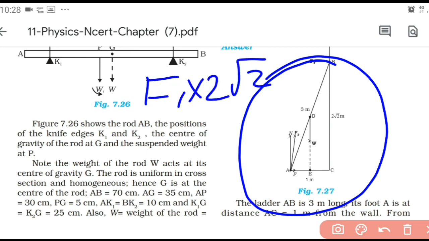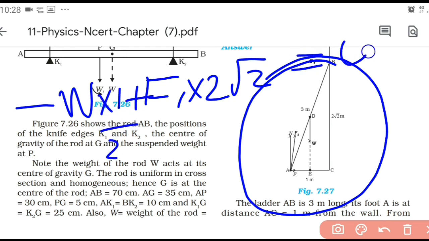So our expression becomes F1 into 2 root 2 minus W into the distance, which is half, equal to 0. That is the condition for rotational equilibrium: minus W into 1 by 2 plus F1 into 2 root 2 equal to 0. So that is our third equation.